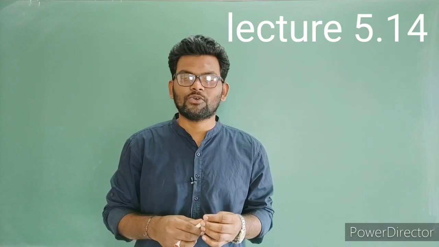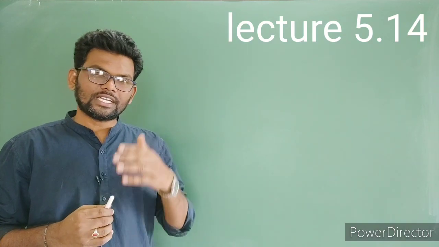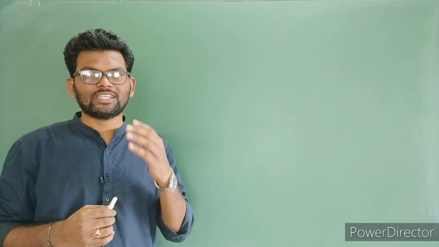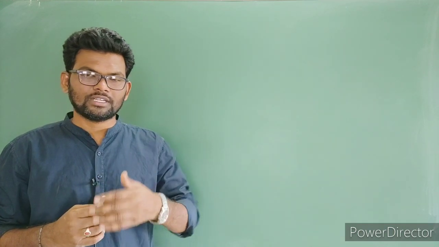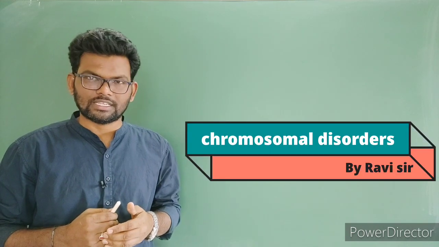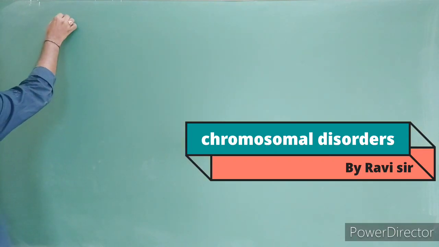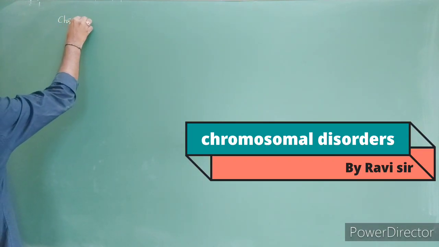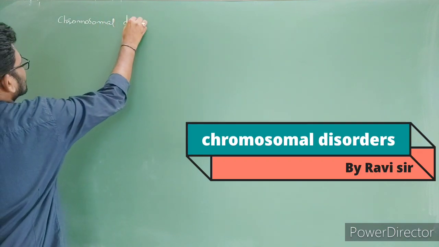In the last classes you already learned regarding genetic disorders. Genetic disorders are mainly two types. The first one is Mendelian genetic disorders like autosomal as well as sex linked, and the second one is chromosomal disorders. So today's topic is regarding chromosomal disorders.